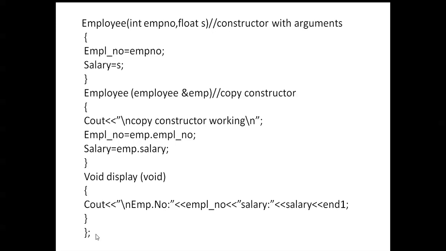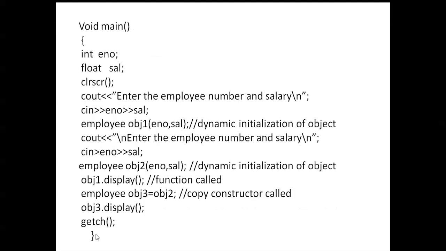The class ends with a semicolon. Next, you can see the void main function, with int eno as a variable and float salary. Next, the clrscr function is used, and the values are mentioned here.